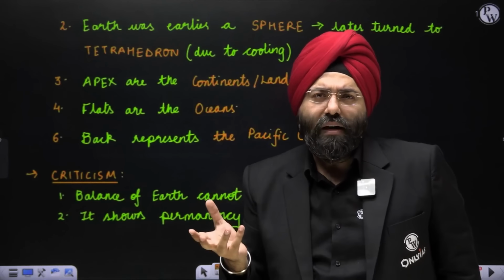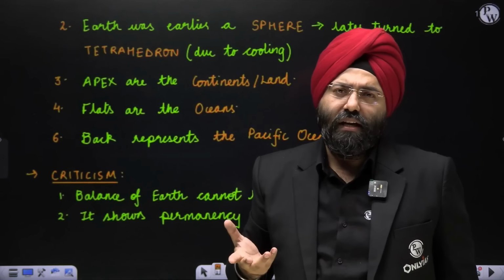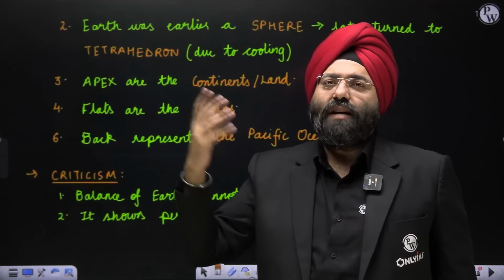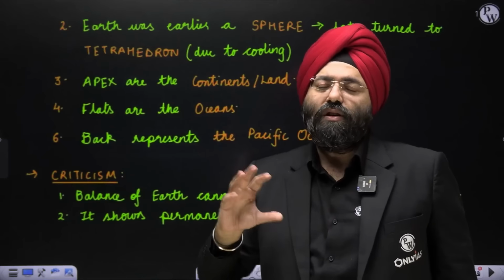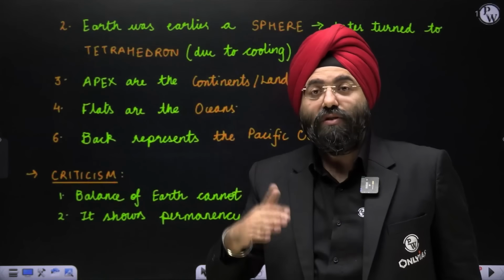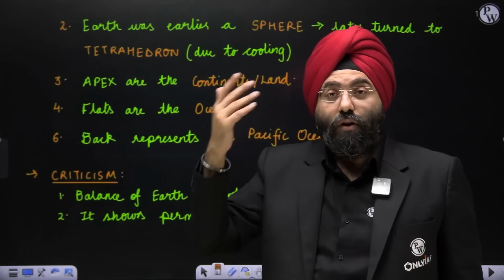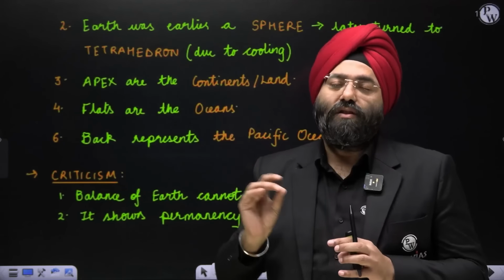Now, you would be imagining how stupid this person is possibly, that we can see our Earth from the satellites, we can see from the spaceships, we know it is not in a tetrahedron shape. Yes, those are the criticisms. Right now, what Lothian Green is assuming is possibly it is in a tetrahedral shape, right?